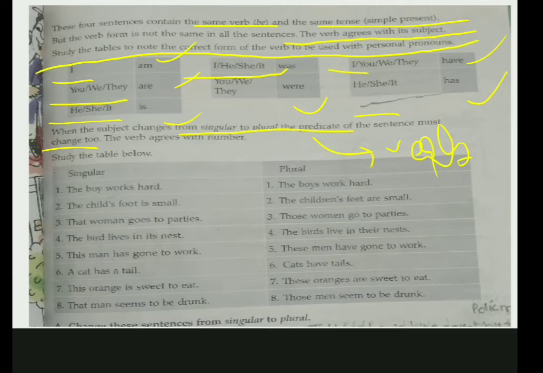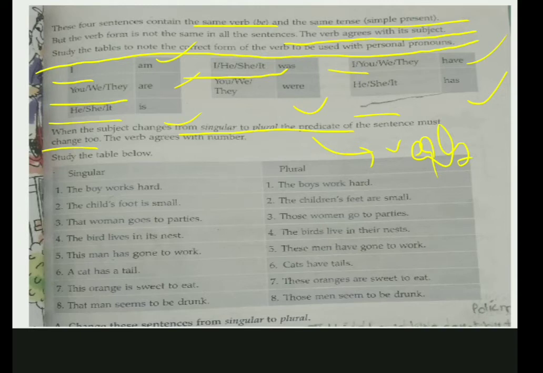Now here we learned about be verbs. But what if there is no be verb? If you have an action only, how can you convert that? Let's see. Here there are so many examples. We'll take a few of them. Okay, so the first one: the boy works hard.